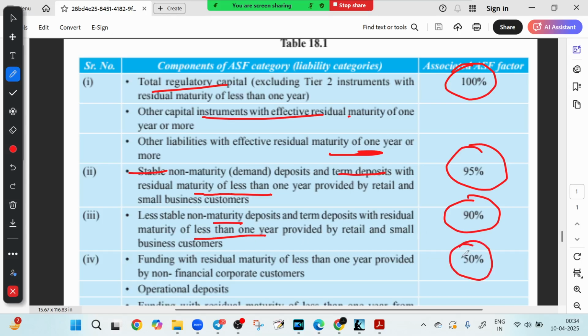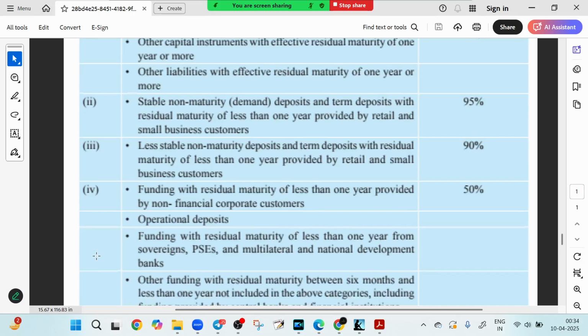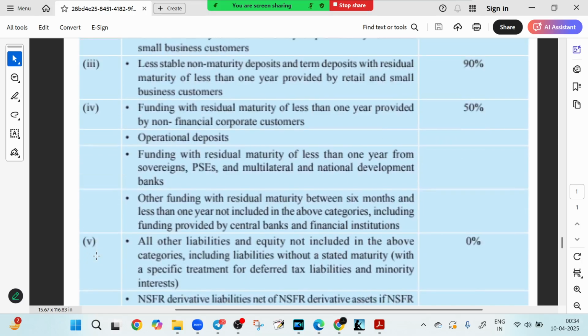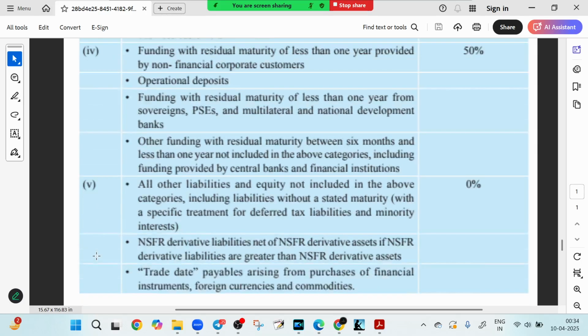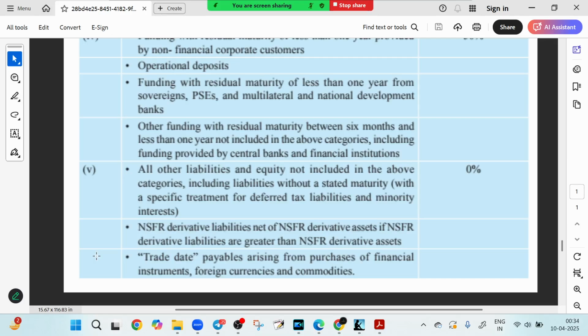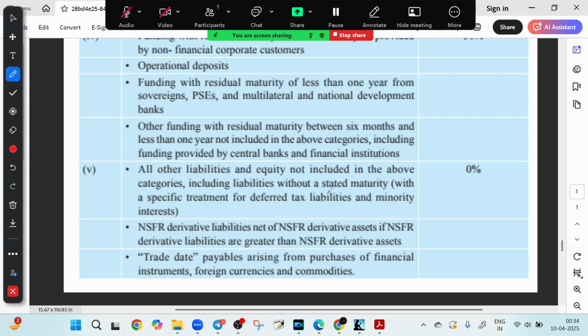Then we have 50% ASF, like funding from corporate or financial institution. If we talk about 50%, then funding from corporate, other financial institution, even a stable deposit can carry moderate risk here. Then we have 0% ASF. You can see which cases have 0% ASF, like unsecured wholesale funding under 6 months, short-term borrowing from financial institution, derivative, trade-related payable, and non-stable source.